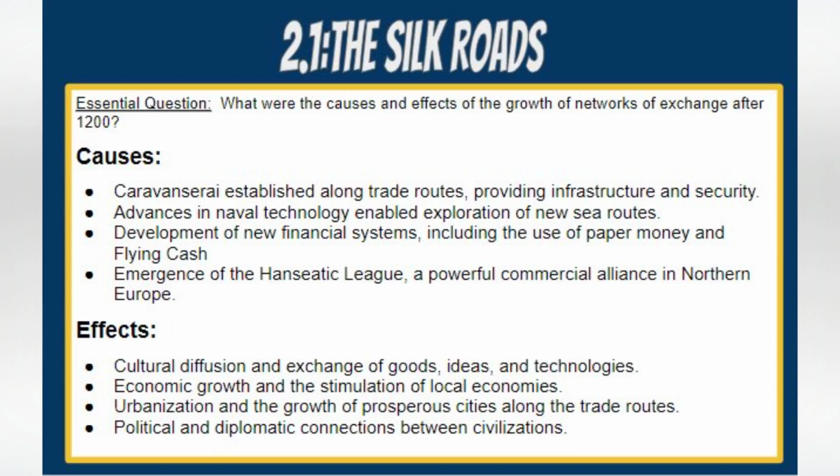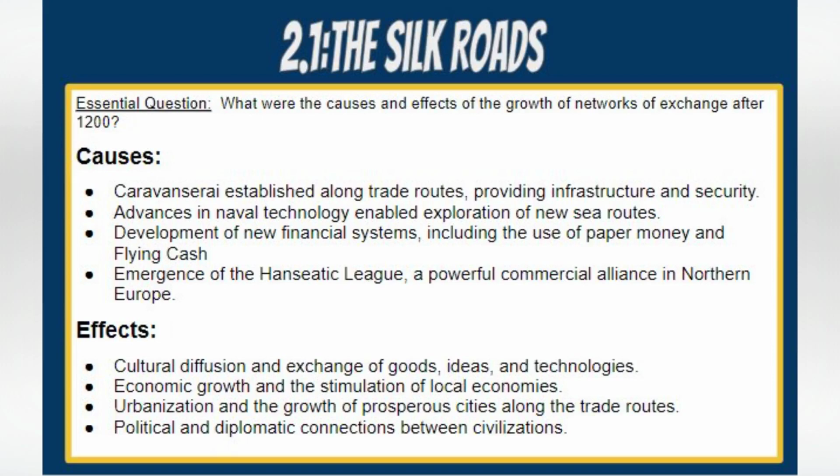Emergence of the Hanseatic League. The Hanseatic League, a powerful commercial and defensive alliance of merchant guilds and towns in Northern Europe, played a significant role in the growth of trade networks during this period. The League, founded in the 13th century, sought to protect the interests of its members and promote trade in the Baltic Sea and beyond. Its establishment led to the creation of trade routes, the development of ports and markets, and the standardization of commercial practices. The Hanseatic League facilitated trade between Northern Europe, the Mediterranean, and the Middle East, connecting these regions through a network of trading posts and routes.